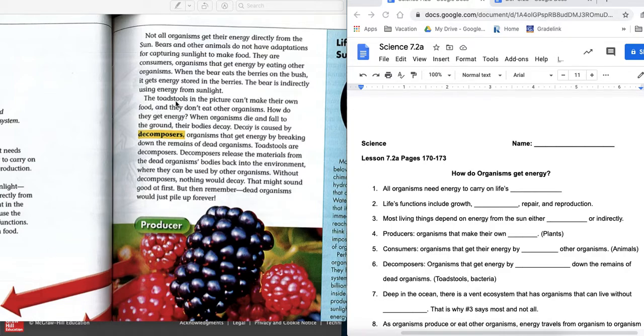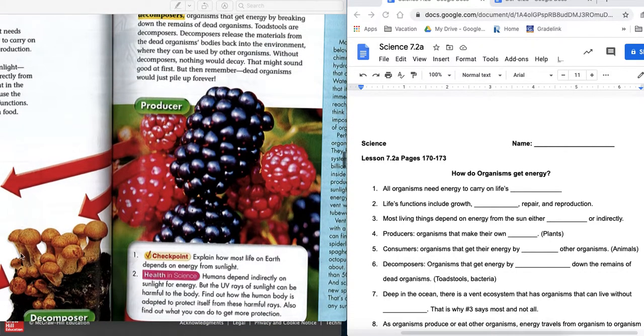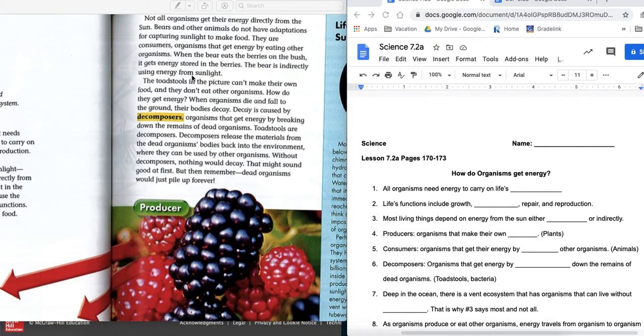Okay, the toadstools in the picture, right here, toadstools. The toadstools in the picture can't make their own food, and they do not eat other organisms. How do they get energy? When organisms die and fall to the ground, their bodies decay. Decay is caused by decomposers. What are decomposers? Organisms that get energy by breaking down the remains of dead organisms. So you want the words breaking down, guys. Do not write the word eating.